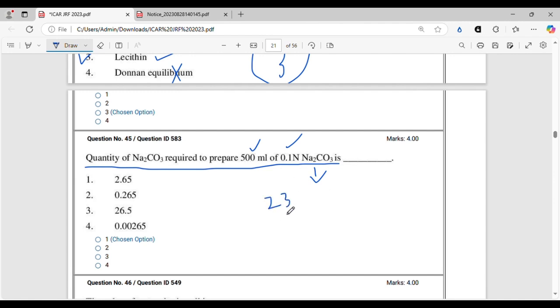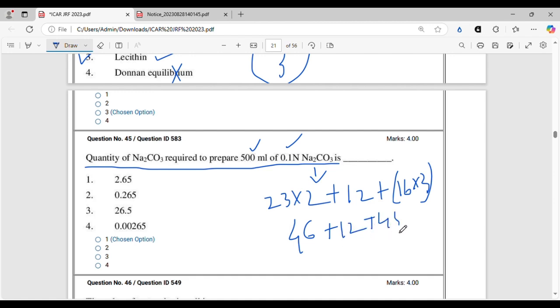So 23 into 2 plus carbon we know is 12 plus oxygen we know is 16, so 16 into 3. So what will be the value? 2 3s are 6, 2 2s are 4, plus 12 plus 48. So 48 plus 12 is 60. 60 plus 46 is 106. 106 is the molecular weight.